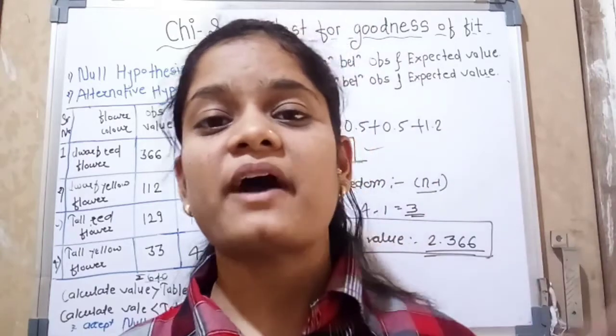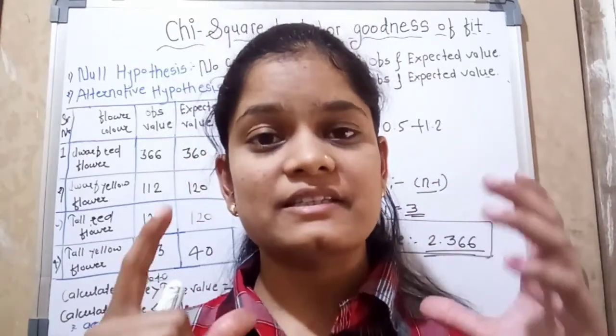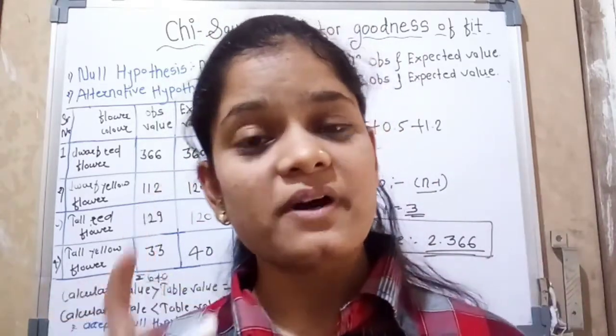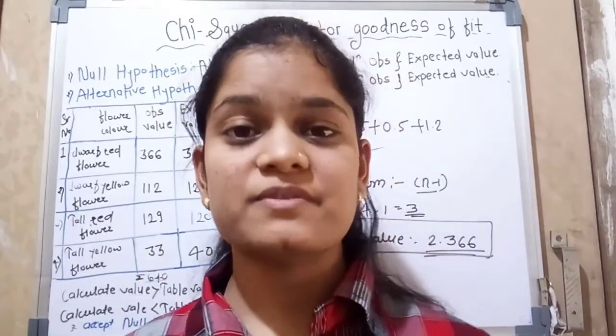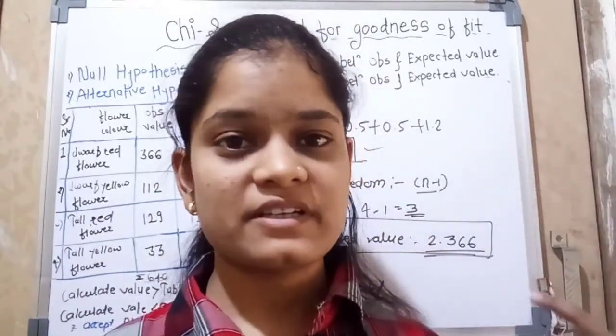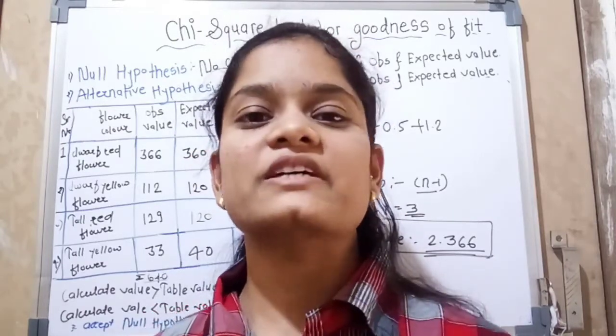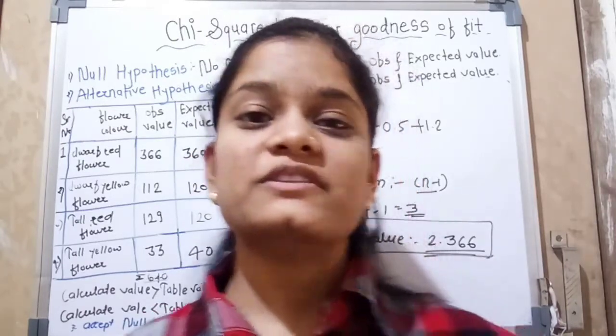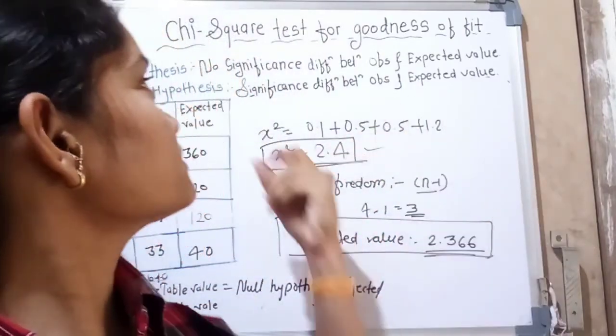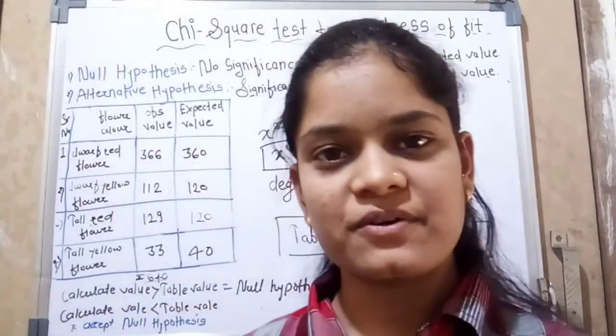So that way, for any data where we get observed values, we find expected values, use this chi-square test, and find out whether to accept or reject the null hypothesis. So that's all about the chi-square test of goodness of fit.